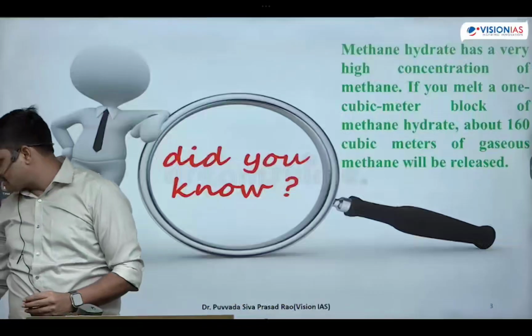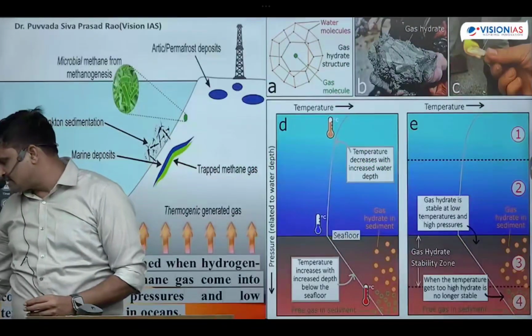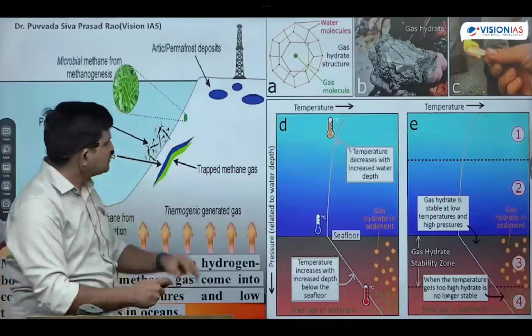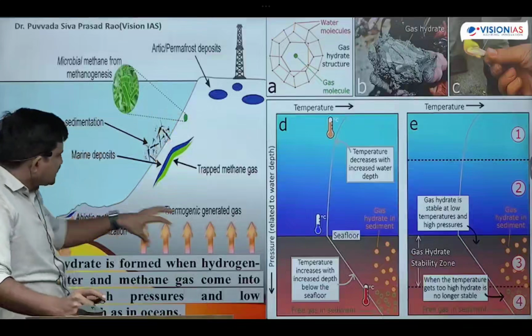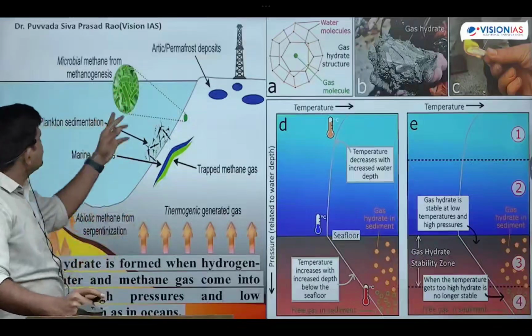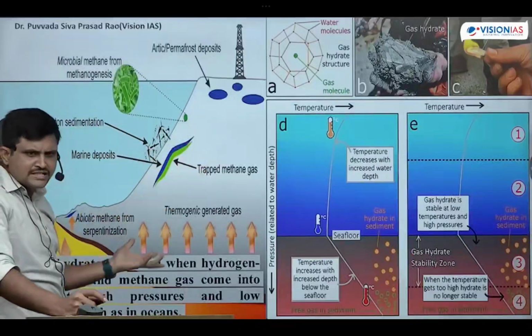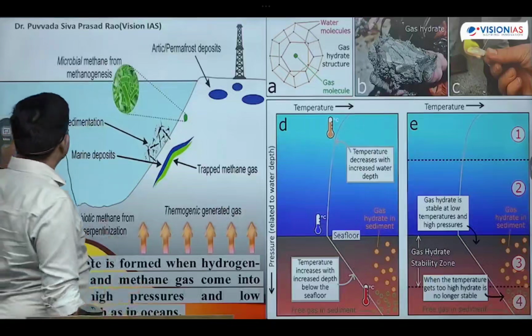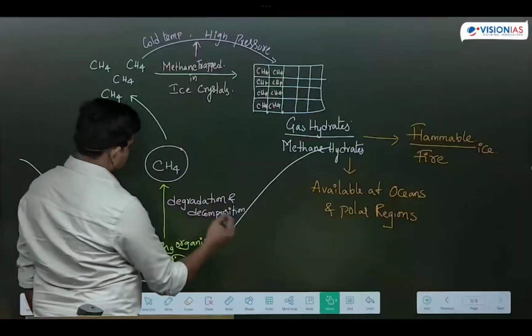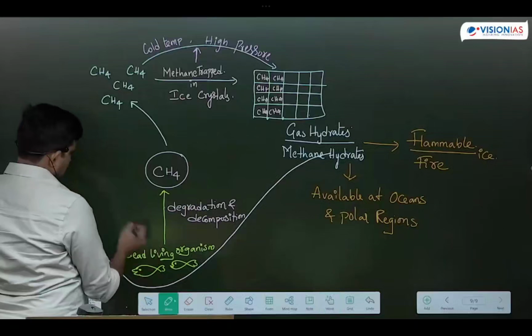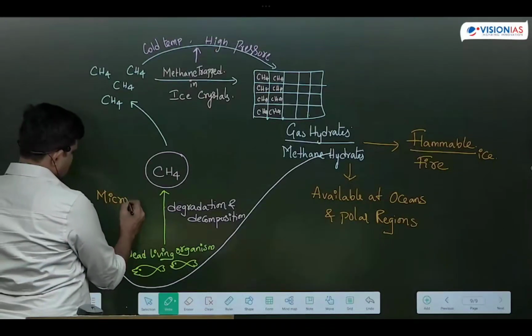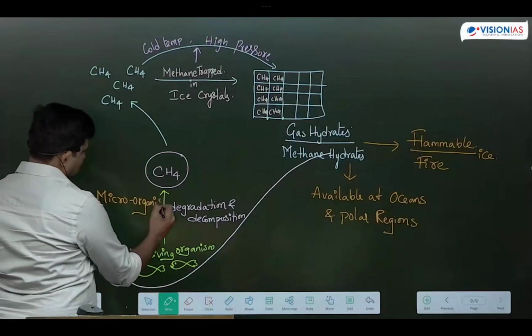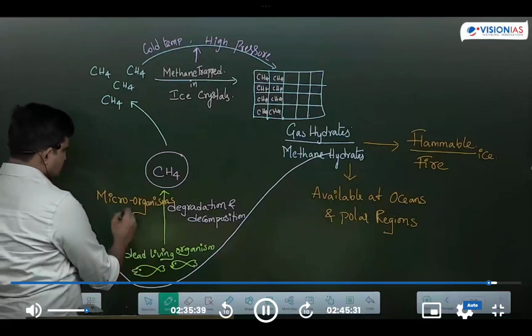Next one is, what is the use of this methane hydrate? As I told you, here the phytoplanktons are there, and all the remaining dead living organisms will reach the bottom of the ocean. These microorganisms will degrade all the dead living organisms. Degradation and decomposition happen in the presence of what? Microorganisms. You can write here in the flowchart, microorganisms. Degradation and decomposition happen in the presence of microorganisms. Microorganisms will degrade and decompose these dead living organisms.